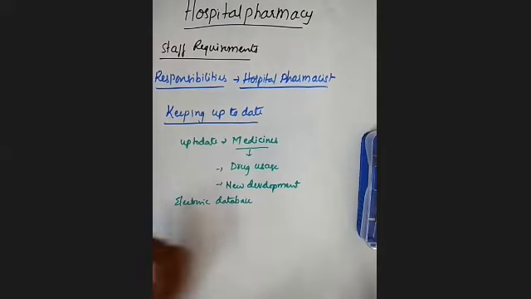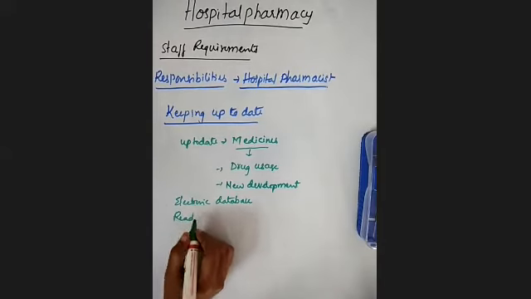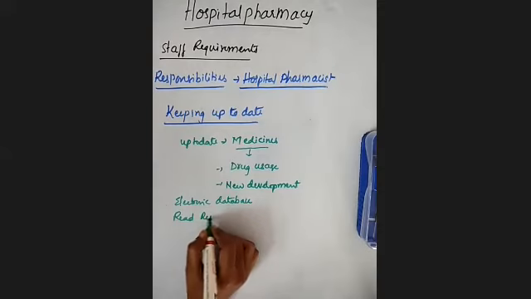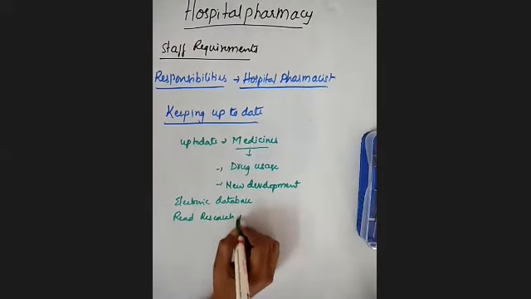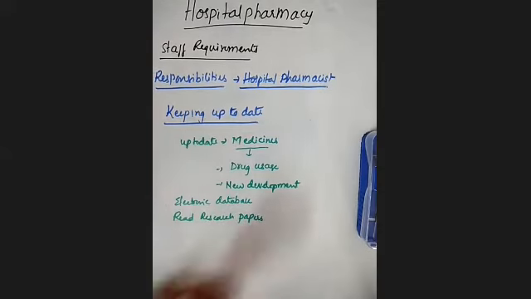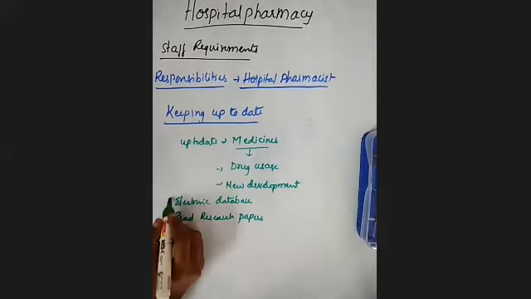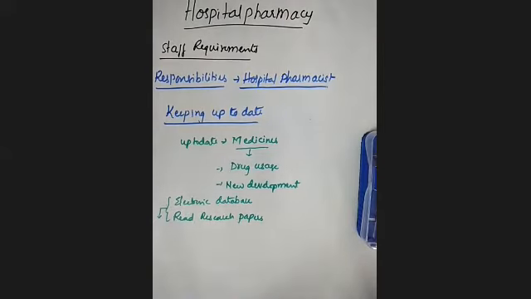And next, they must read the research papers, whatever recent research has been carried out regarding particular drugs. Mainly these two sources will give up-to-date information to the hospital pharmacist.